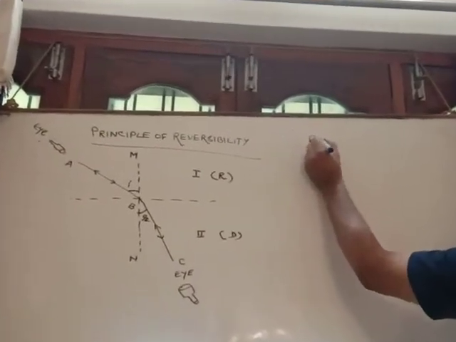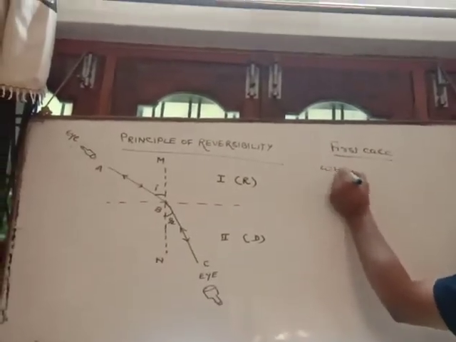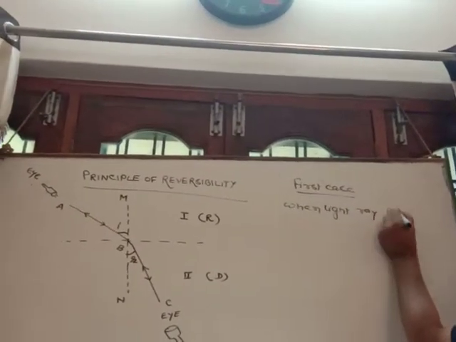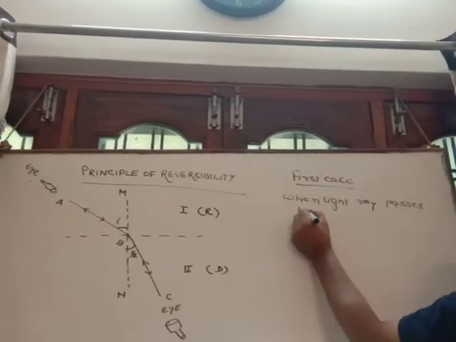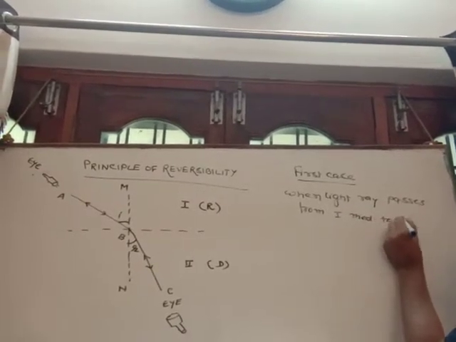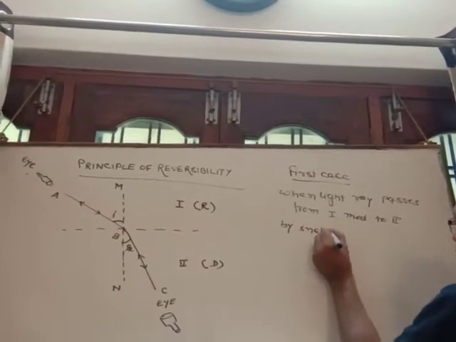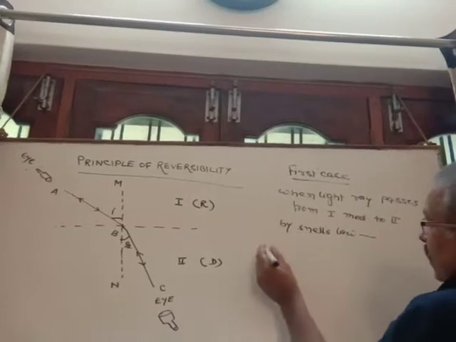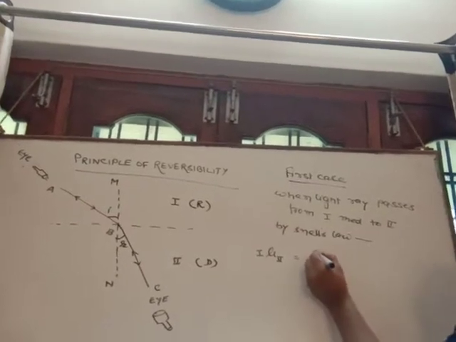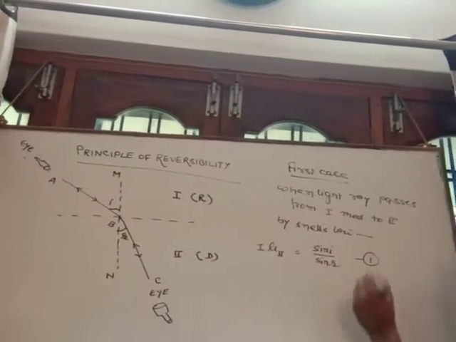So in the first case, when the light ray passes from the first medium to the second, then you will write by Snell's law, the second law of refraction, first mu second is equal to sin I by sin R. It is for the first case.